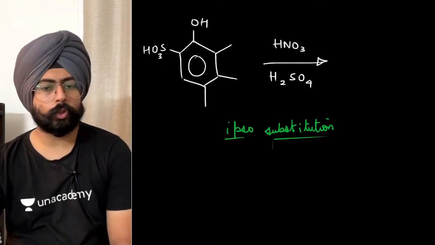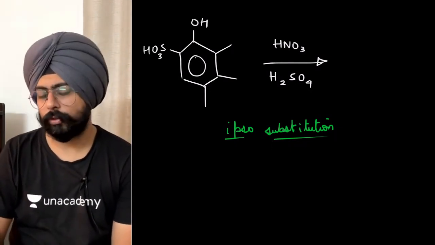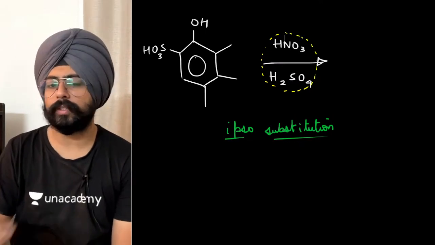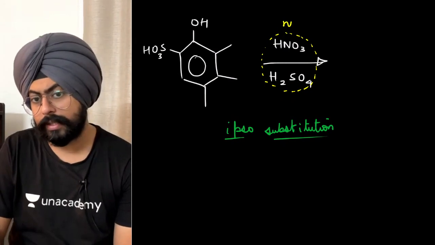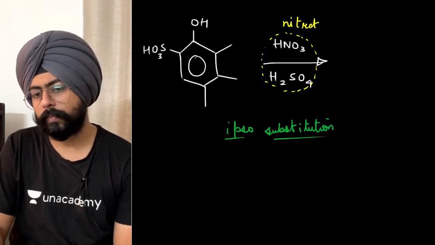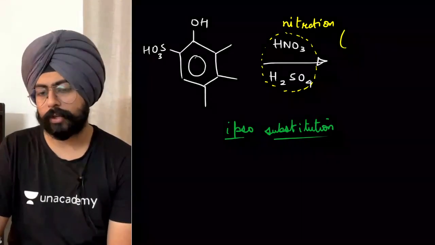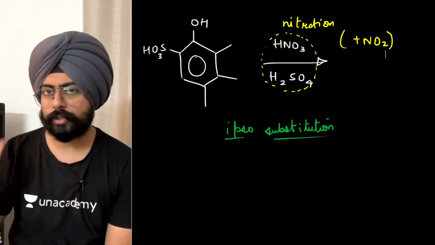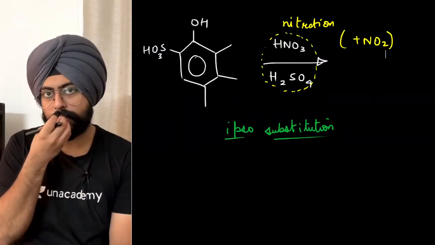Okay, you tried something, fine. So the first thing over here that we have to do is recognize what is the type of electrophilic aromatic substitution being done over here. Janesh is pointing out correctly that this is nitration. Since this is nitration, what is the electrophile that we are looking at? The electrophile will be NO2 positive. That's the electrophile that's going to attack. Now, where will it attack? And as I've already told you, it's ipso substitution.